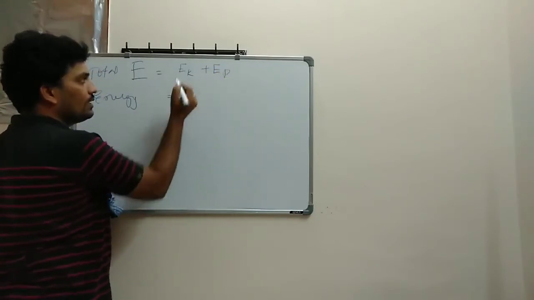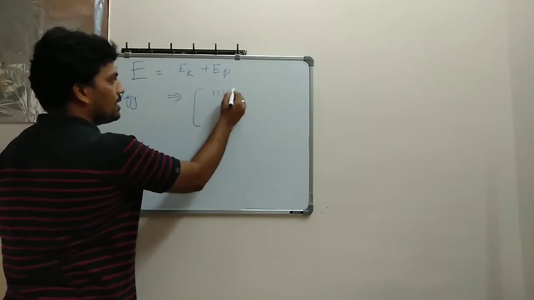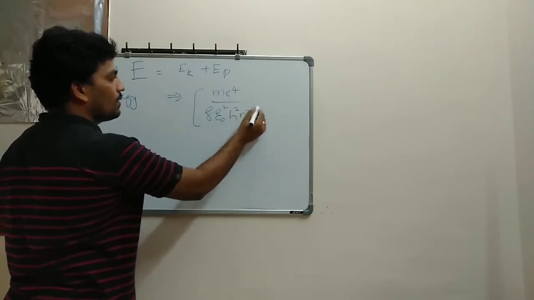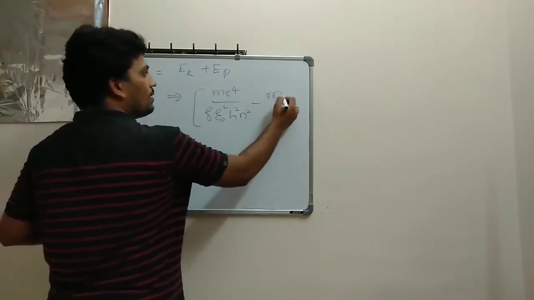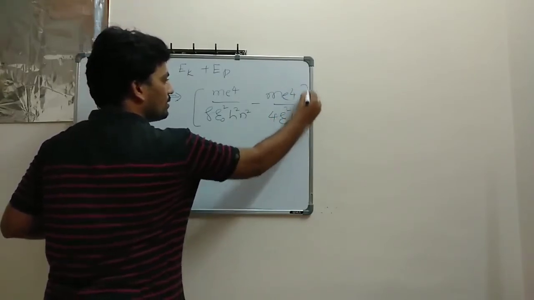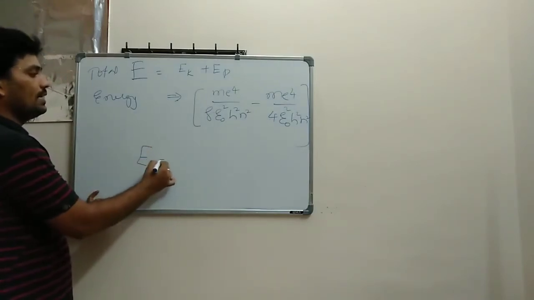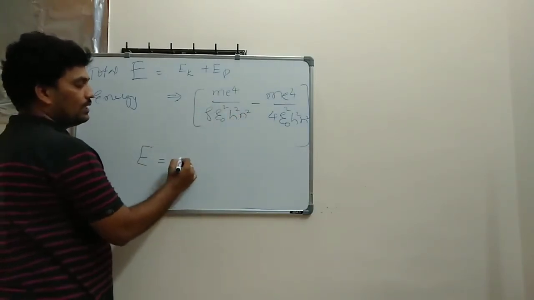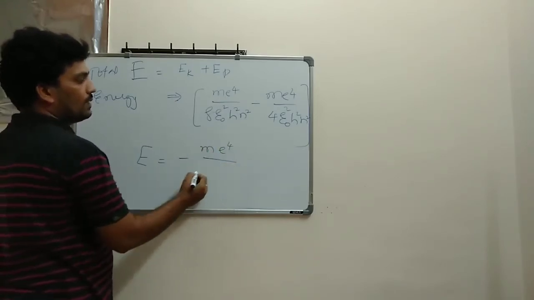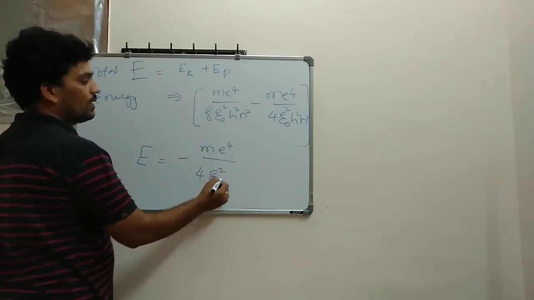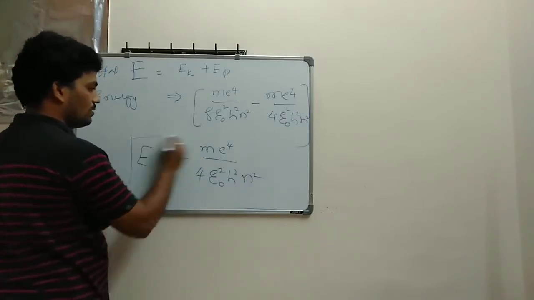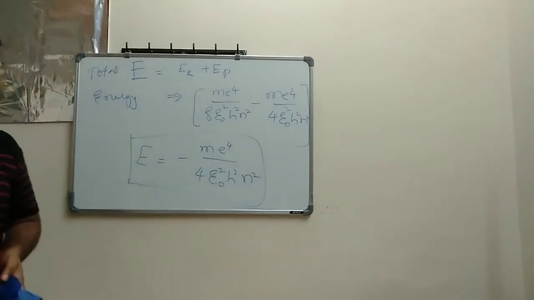Here the Ek value you know already, which is m e power 4 divided by 8 epsilon naught square h square n square, minus the Ep value I know, m e power 4 divided by 4 epsilon naught square h square n square. From there I will get the total energy. If I solve this, directly minus of m e power 4 divided by 8 epsilon naught square h square n square will be the total energy of the electron. Note it down please.